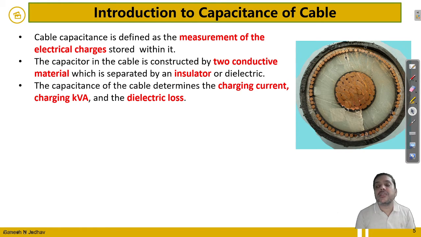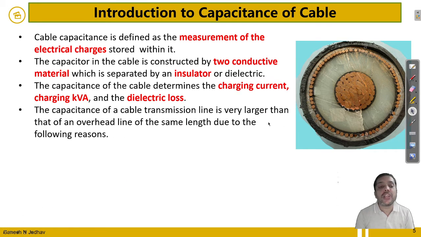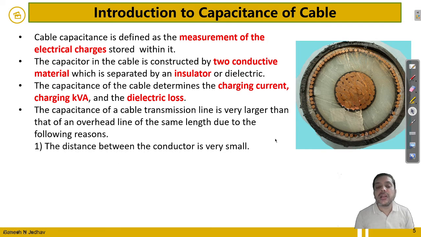If your charging current is more, your receiving end voltage will be more than the sending end voltage. That will cause a problem at the equipment of the other end, so it is necessary to determine this charging current. Hence the capacitance must be known. The capacitance of the cable is very large compared to the overhead transmission line, because in an overhead line the distance between two conductors or between conductor and earth is very high. But in this case, the distance between the two conductors is very low.